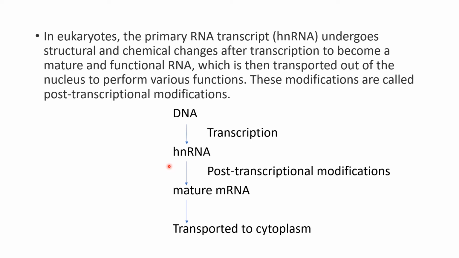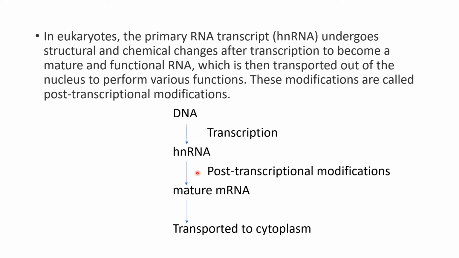We are going to call it hnRNA. hn stands for heterogeneous nuclear RNA. And this RNA needs to undergo certain changes. And once those changes occur by means of a process called post-transcriptional processing, we get the mature RNA. Here we are mainly talking about mRNA. So we get a mature mRNA.